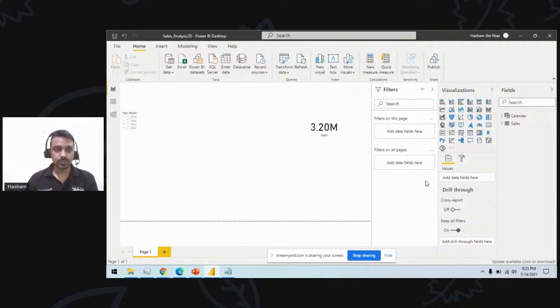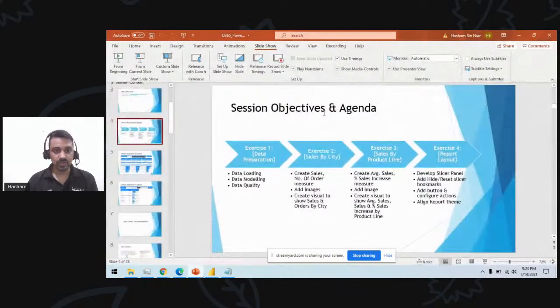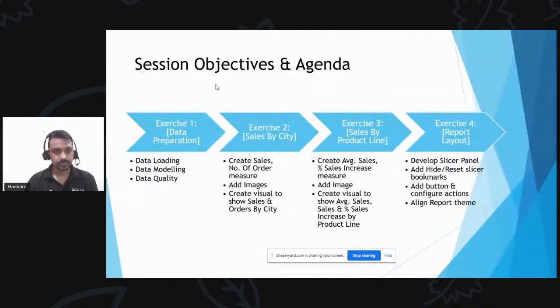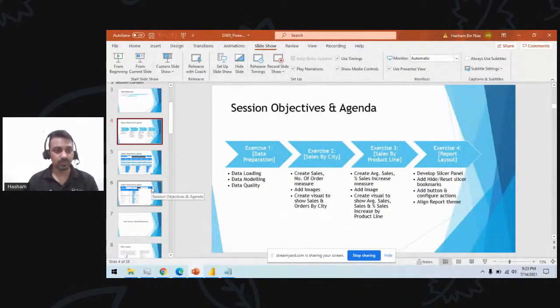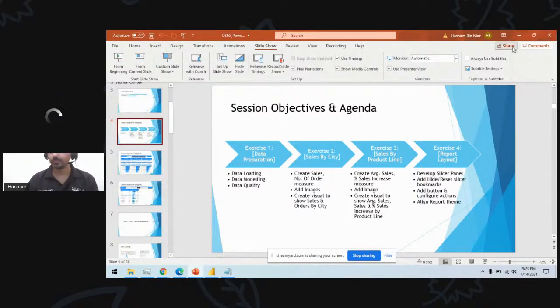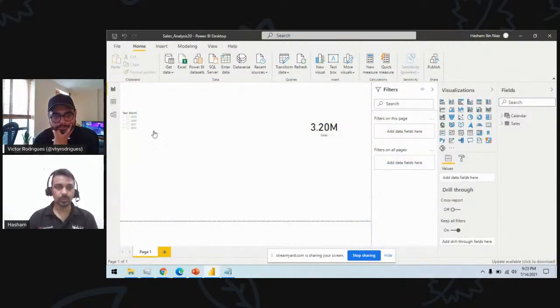So this is our first part of the exercise, where we do the data loading, data modeling, and handle some of the data quality issues. Now the second part of the exercise is where we need to create some charts, some measures, and add some visuals. It will be a 10-minute exercise, and hopefully by the end of the 10 minutes we will be able to create this chart. So let's go into our Power BI.